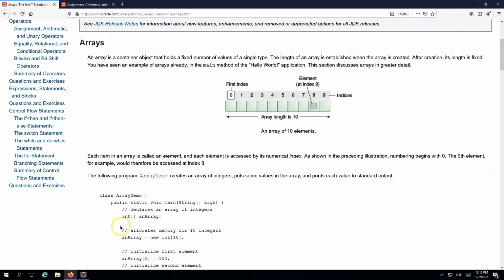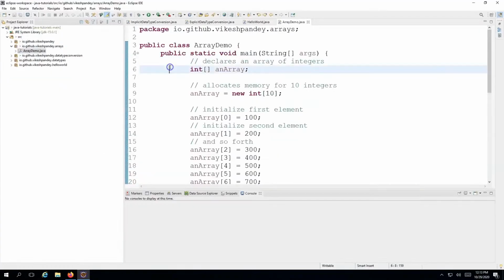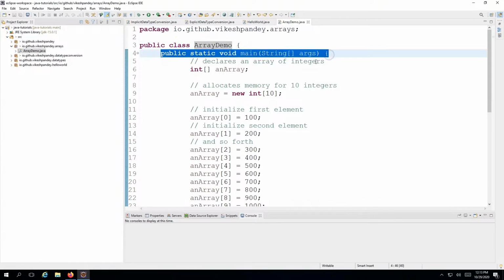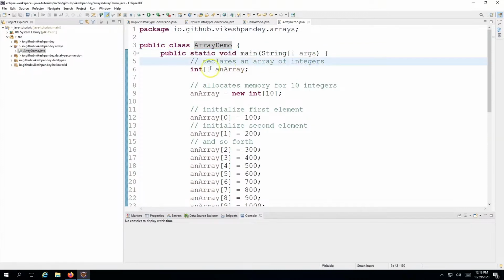I will switch back to Eclipse IDE, and I've created a very simple program here to demonstrate the functionality of arrays. We already covered in the previous lecture what is package, what is public, what is class, how do we give the class name, and what is the meaning of this particular method. So I'm not going to cover that again. We'll start directly from here.